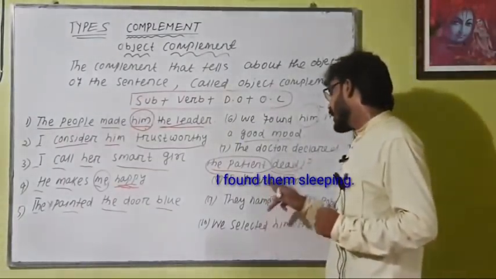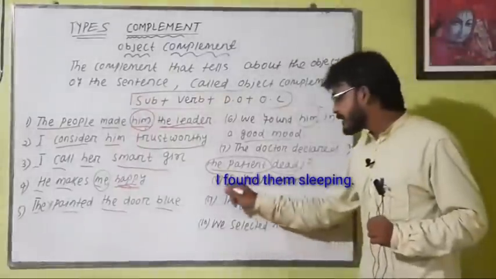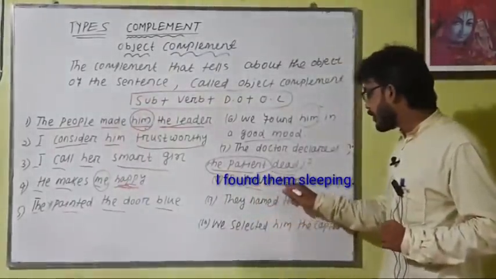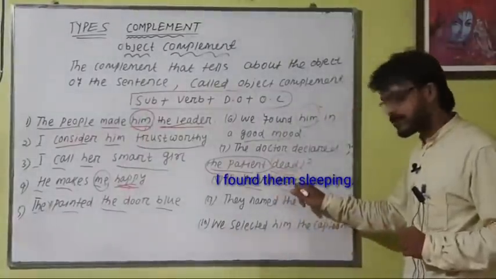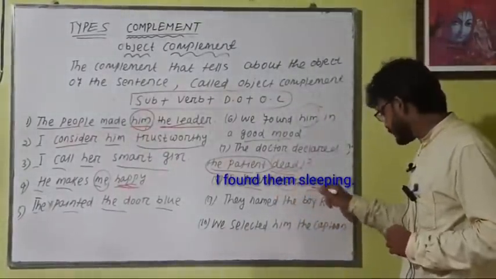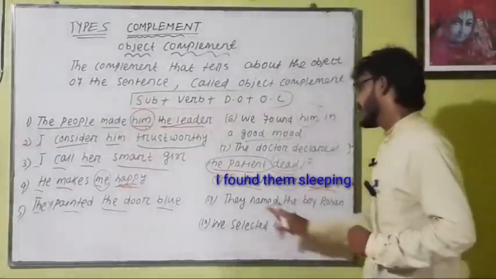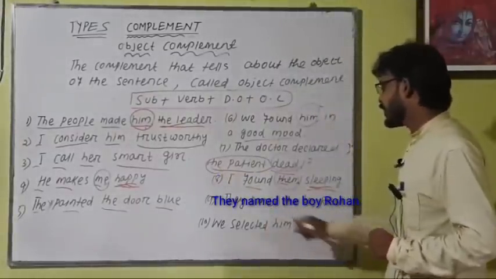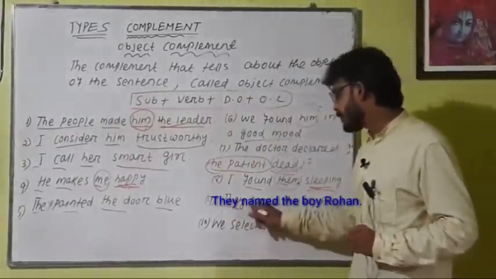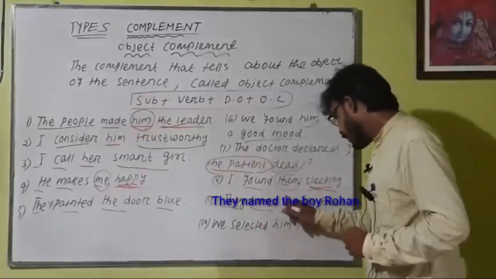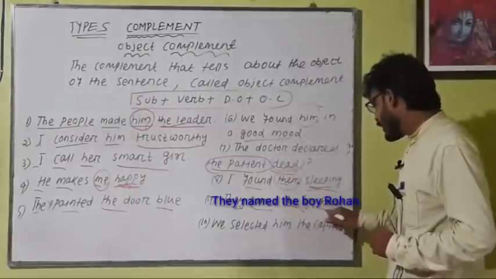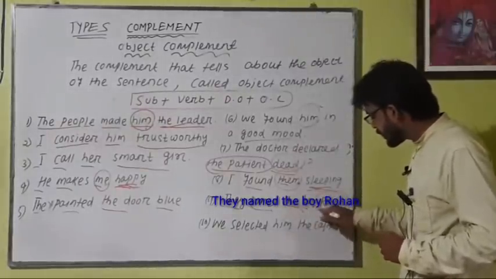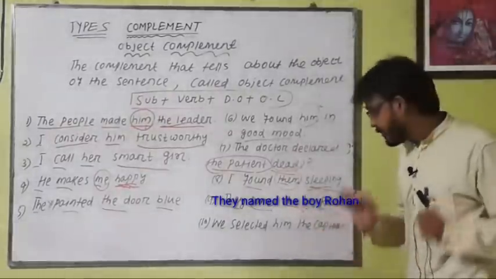Next example, I found them sleeping. I, subject, found, verb, them, object, sleeping. Who are sleeping? Them, the direct object. This is the object complement. They named the boy Rohan. They, subject, named, verb, the boy, that is the boy Rohan. So here this is the object complement.